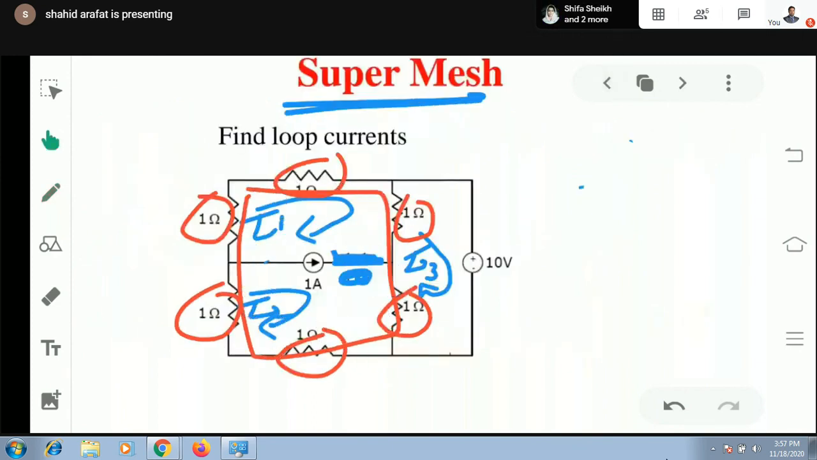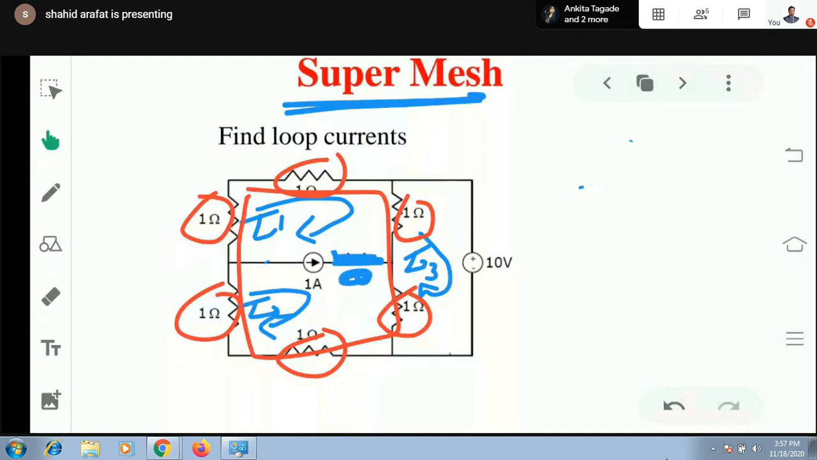Means you need to simply apply the KVL equation by combining these two meshes in which the current source is common. By avoiding this current source, you need to simply consider this current source is not available in the circuit. Okay, don't remove it, it will remain in the circuit. While applying the KVL equation in the super mesh, you will be simply considering that the current source is not present.